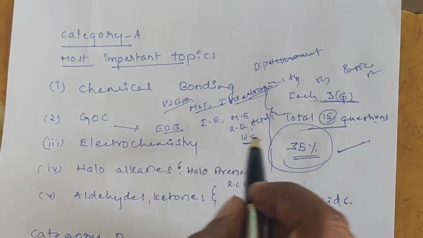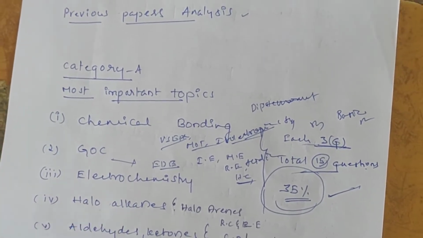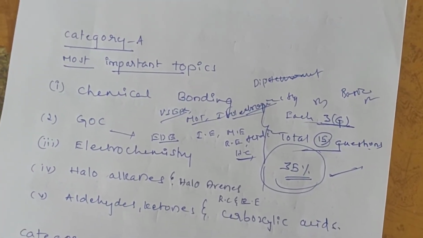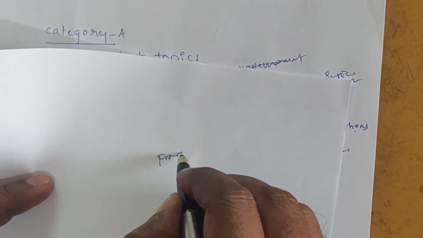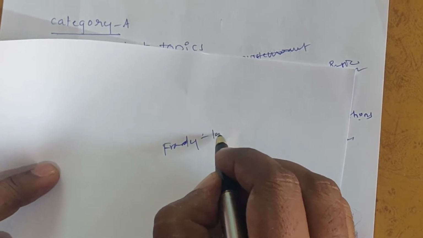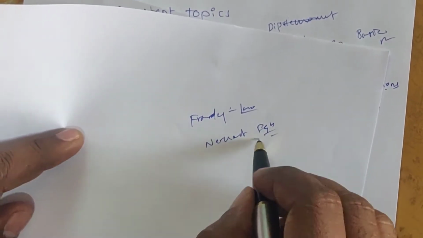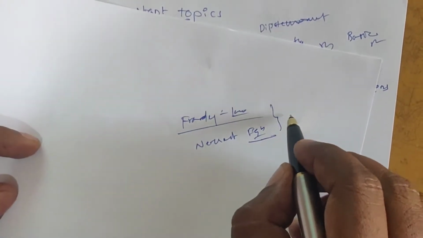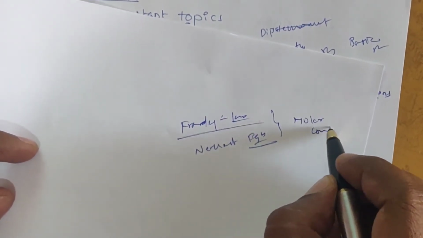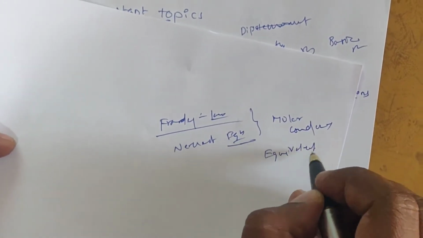Next, electrochemistry. Which type of questions are asked in electrochemistry? Mainly based upon Faraday's law problems, Nernst equation problems. Students, sometimes molar conductivity and equivalent conductivity are asked directly. So electrochemistry is based upon these topics.